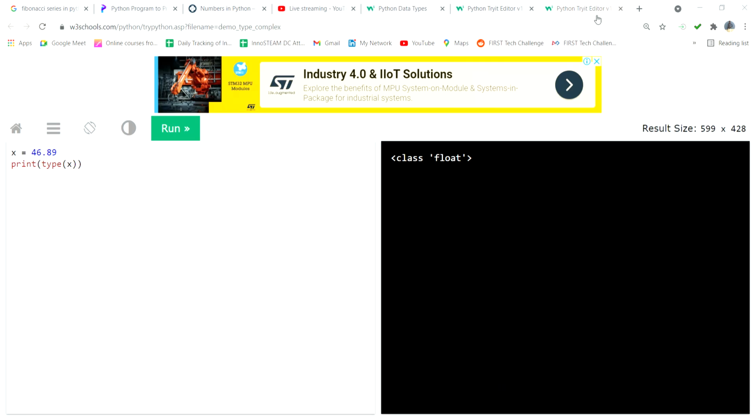Okay, one second. Yeah, this is an integer. Now I put 46.89, so what is the data type? Now it is coming under float. Suppose I put a string, letters, like government school. Now what is the output?